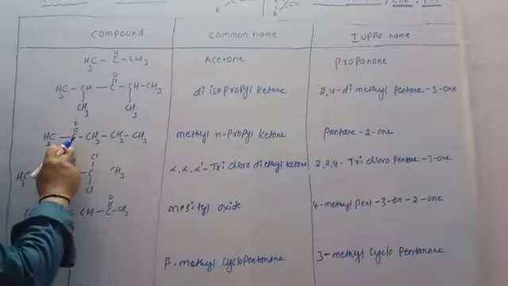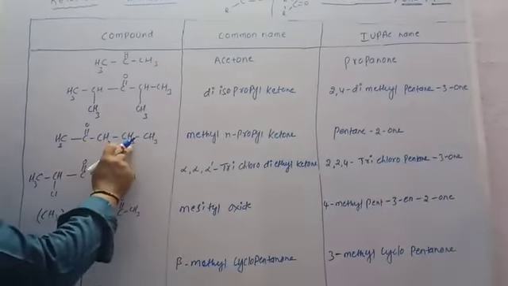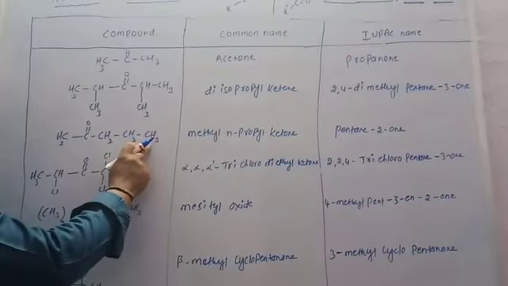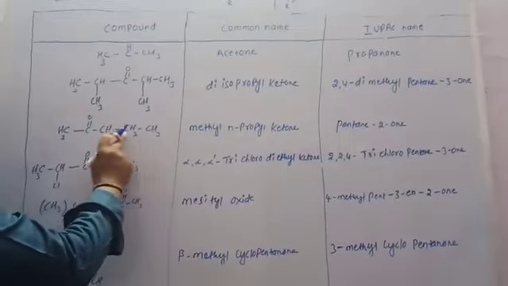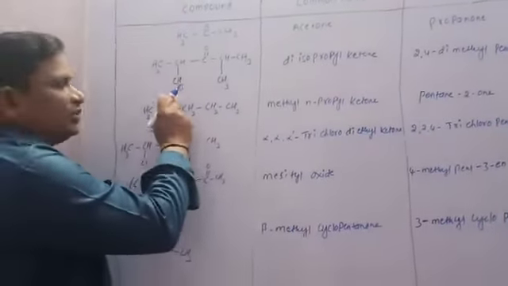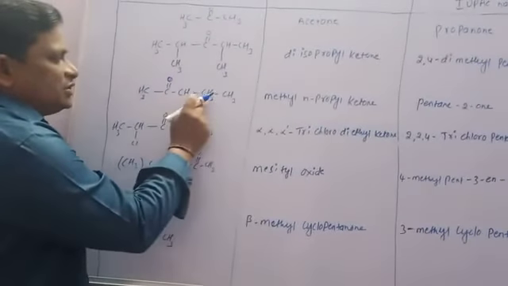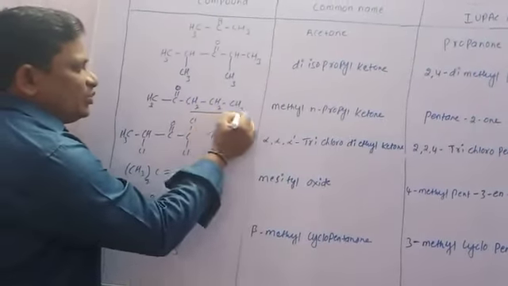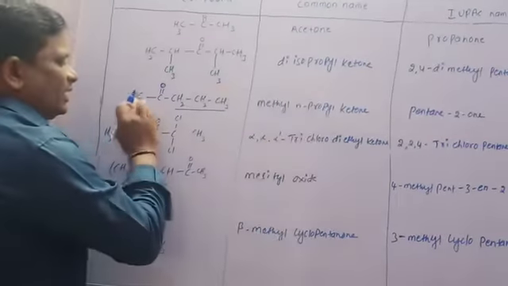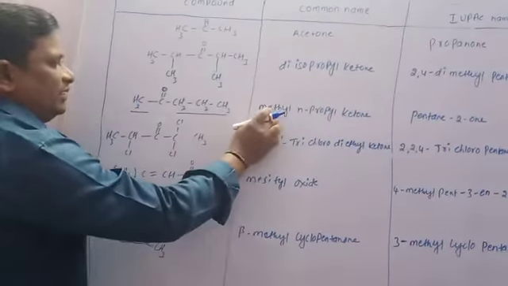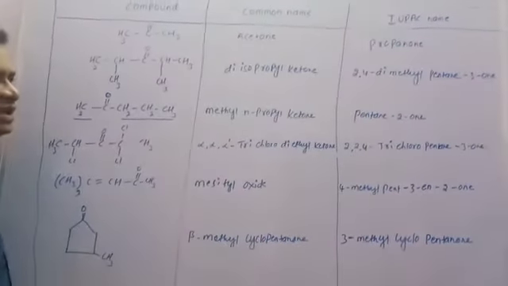The second compound is CH3, C double bond O, CH2, CH2, CH3. C double bond O is the ketone functional group. CH3 is the methyl group, and CH2, CH2, CH3 is the propyl, simply n-propyl. So the common name is methyl n-propyl ketone.